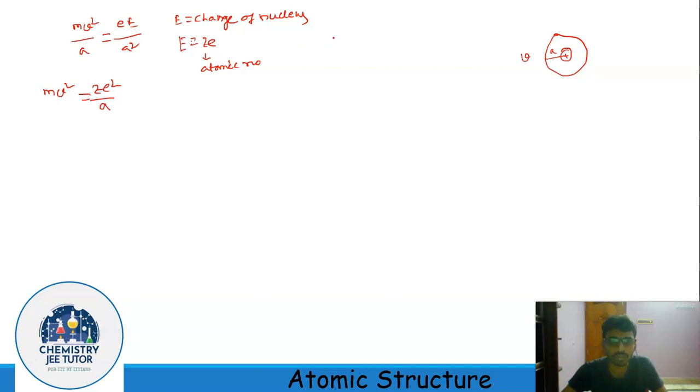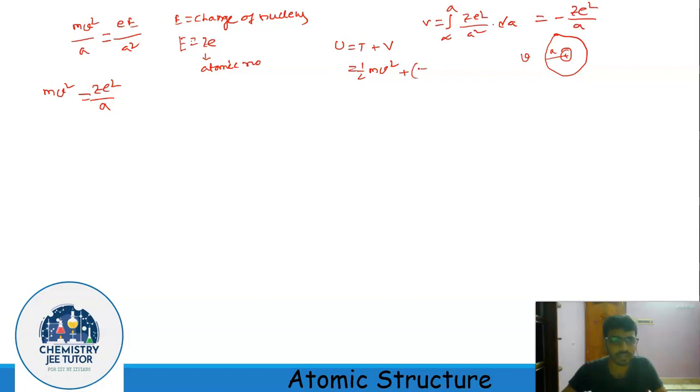Okay. Now the total energy of the stationary state is the kinetic energy plus the potential energy, and kinetic energy is half mv square plus the potential energy, which can be calculated by integrating the expression of Coulomb's attractive force, Ze square by a square into da, and it would be minus Ze square by a. Okay.